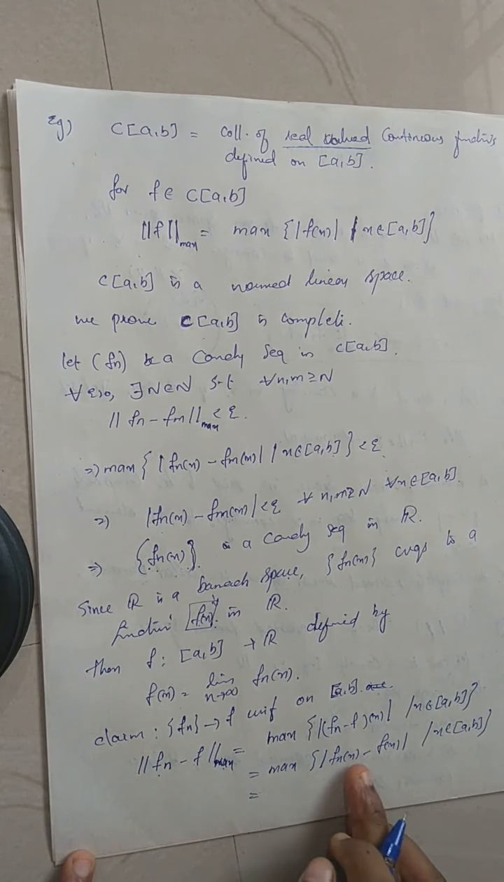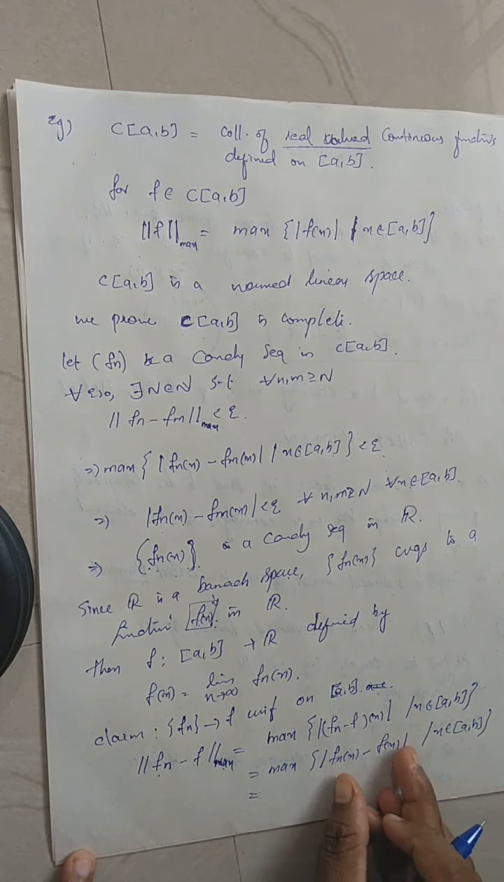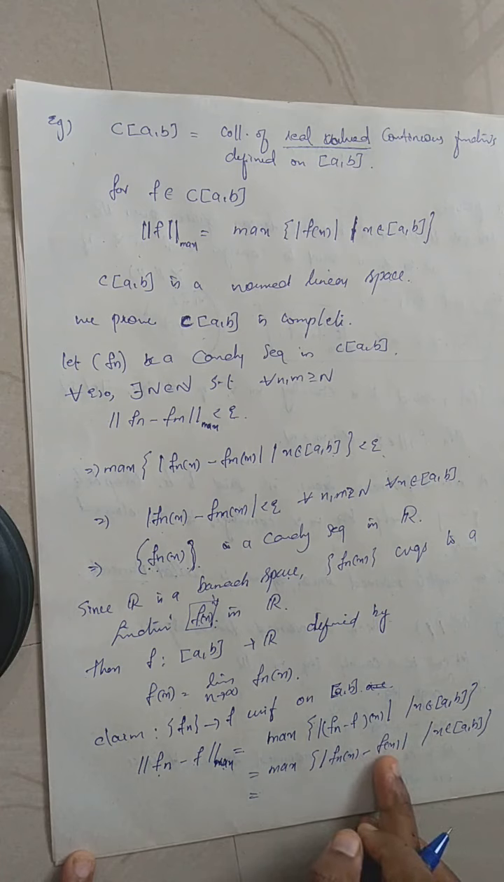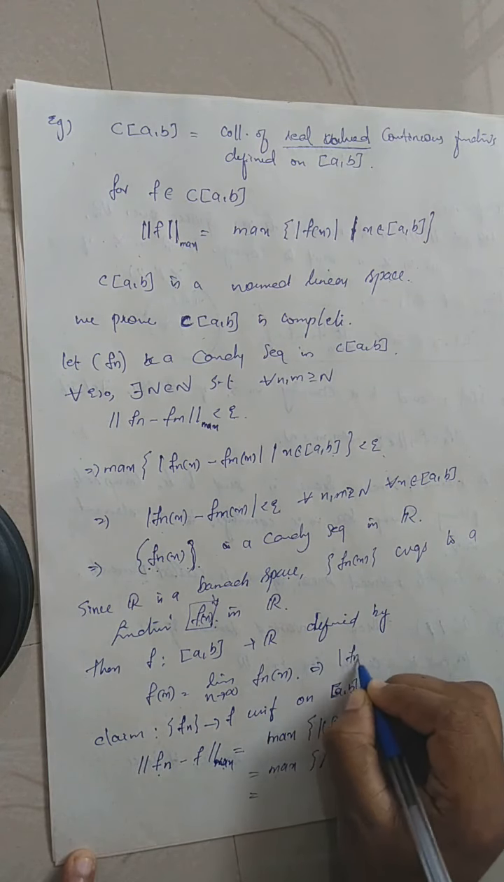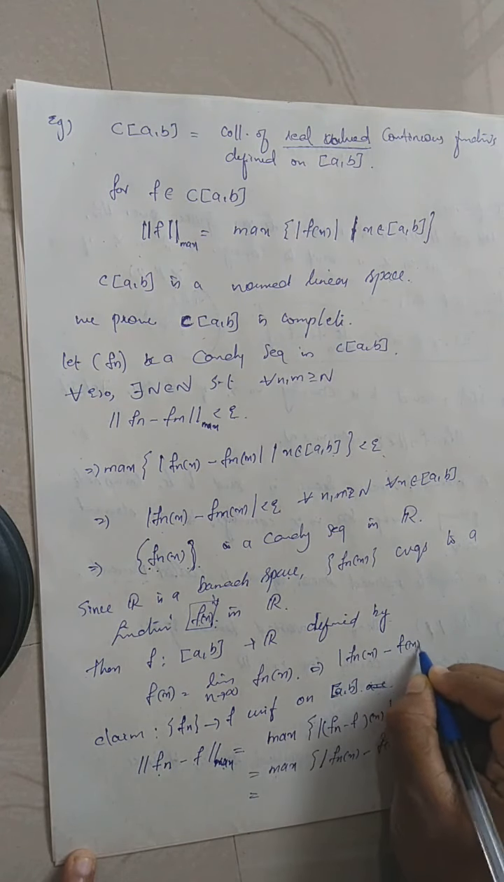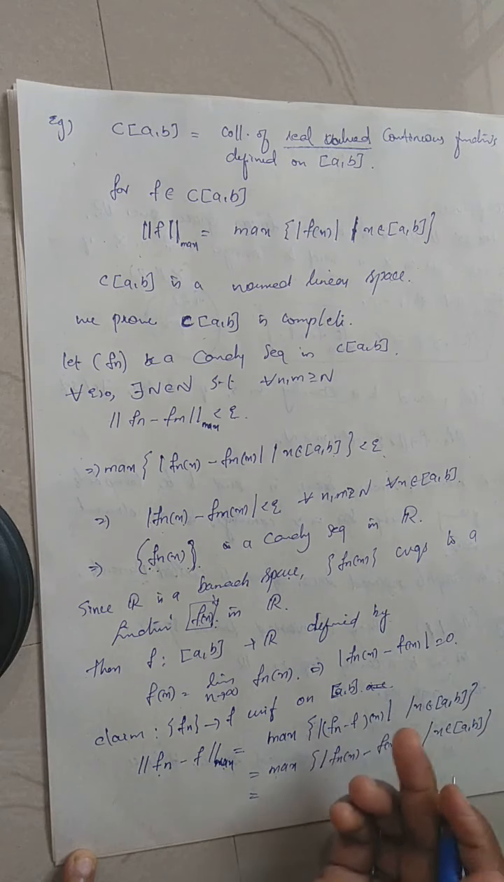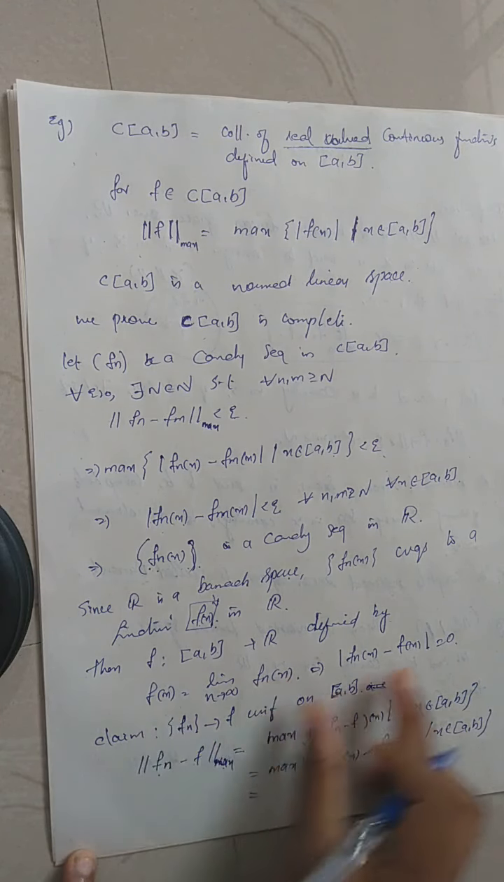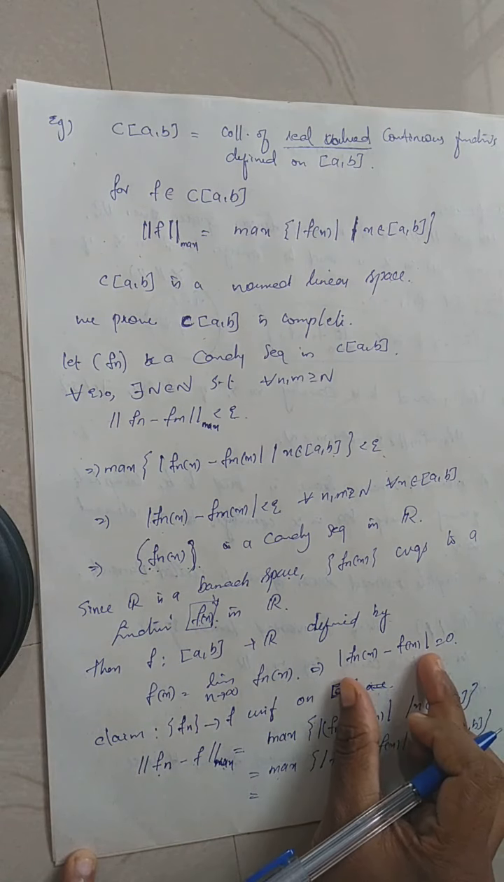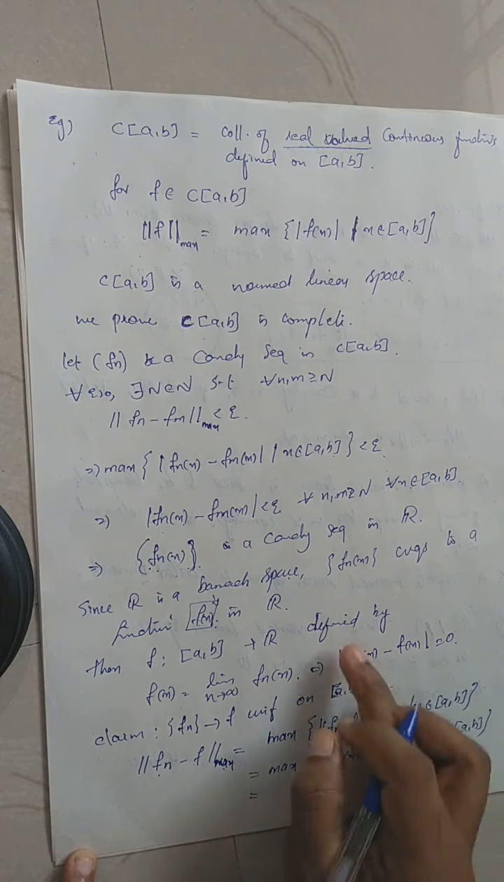Since at every point x the sequence fn of x converges to f of x, therefore their distance, modulus of fn x minus f x, will be 0, right? Because fn x converges to f x, which implies modulus of fn x minus f of x will be 0. Because the norm on the real line, fn x and f of x are real numbers, their difference is 0, and their norm on R is nothing but its modulus.